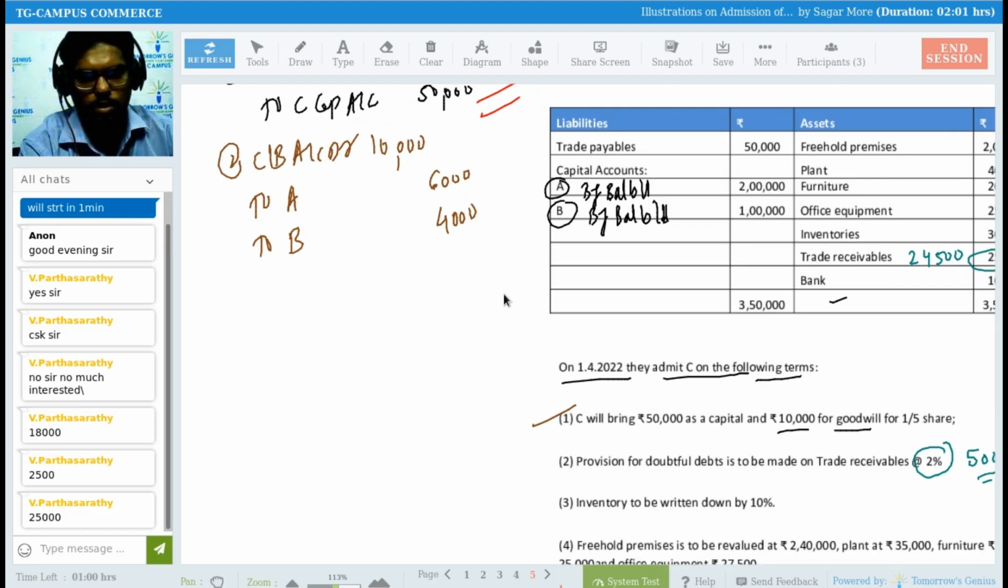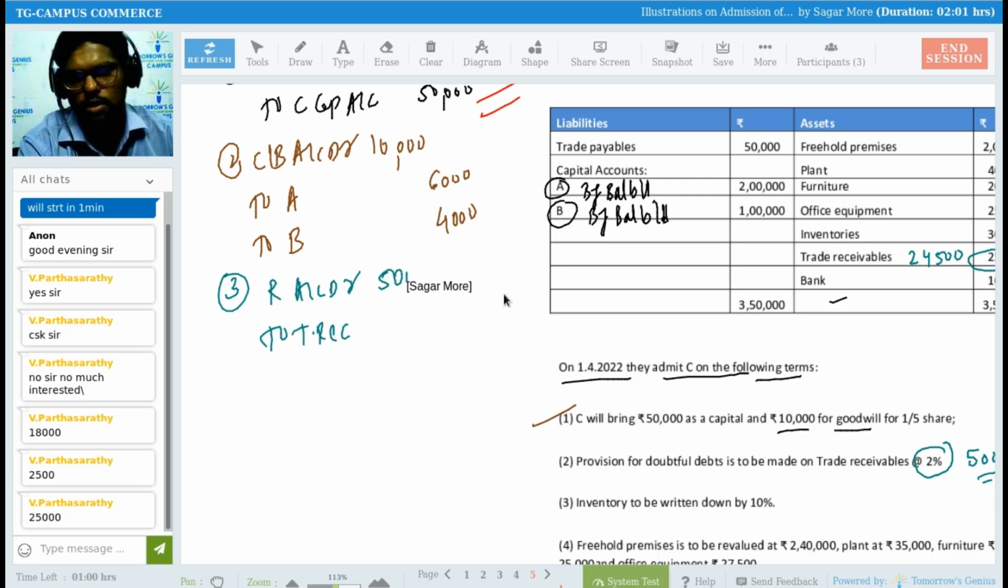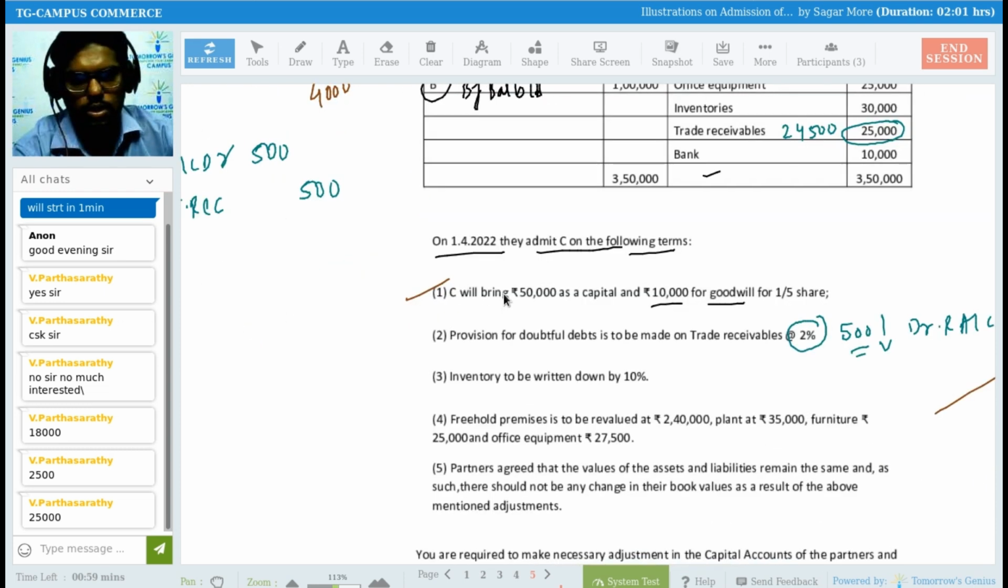Entry number 3, it's a loss. Revaluation account debit to trade receivable, and amount is 500 rupees. Yes, absolutely correct. Okay, so next adjustment, please.